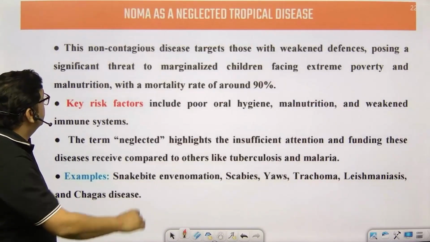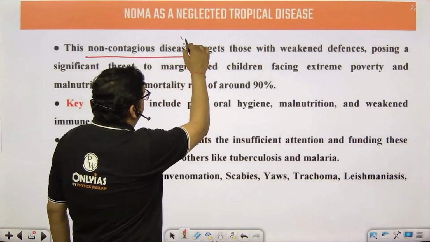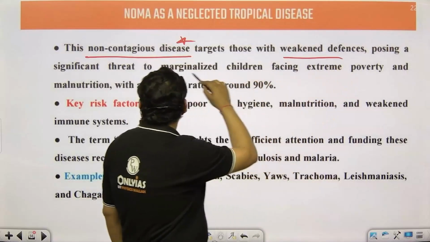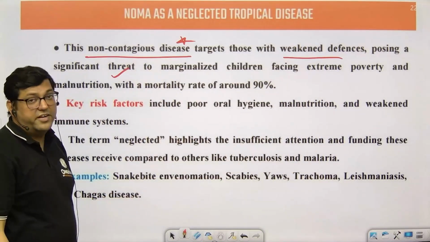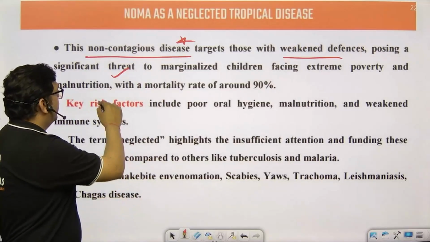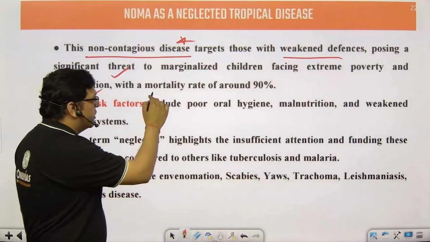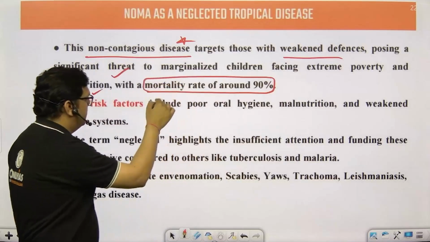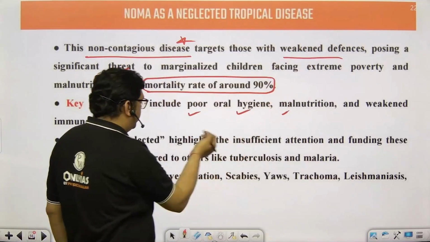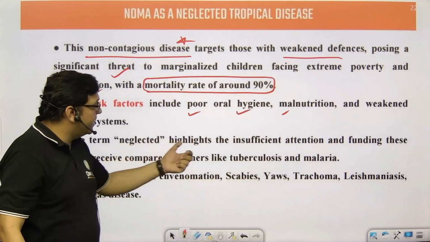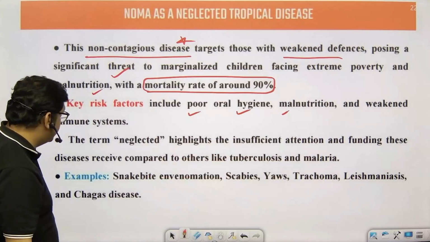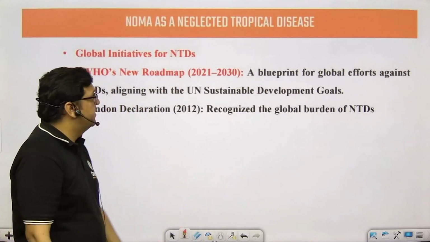So moving further, this is a non-contagious disease. With weakened defenses, it poses a significant problem to children, particularly those who are malnourished. The mortality rate is around 90%, which is a problem. The key factors are poor oral hygiene, malnutrition and the like. The term neglected highlights the insufficient attention that we are showing towards such diseases. There is basically a funding problem.